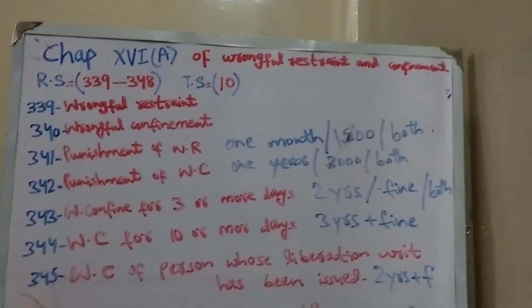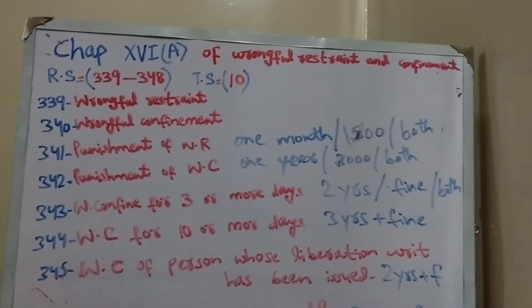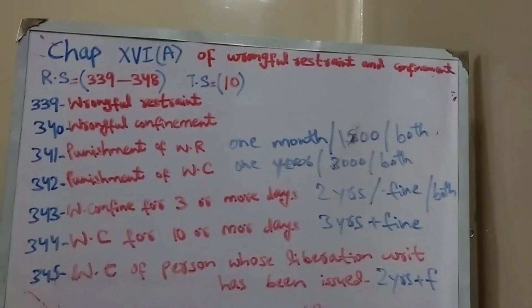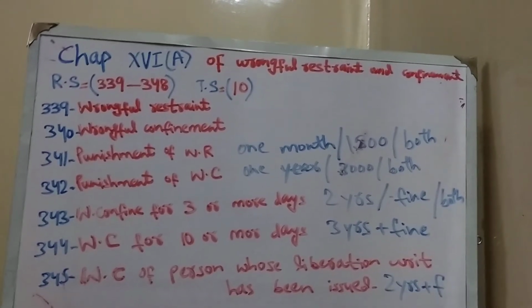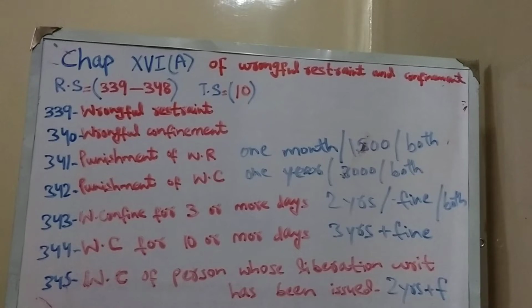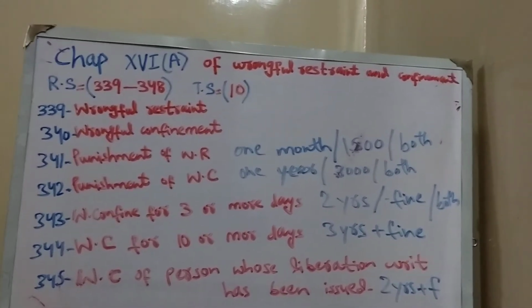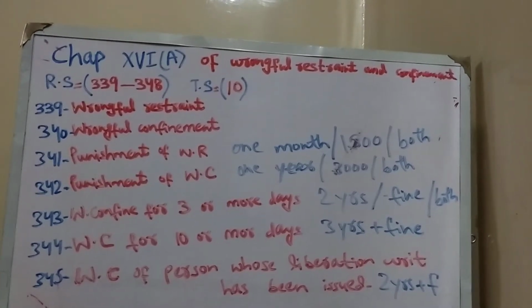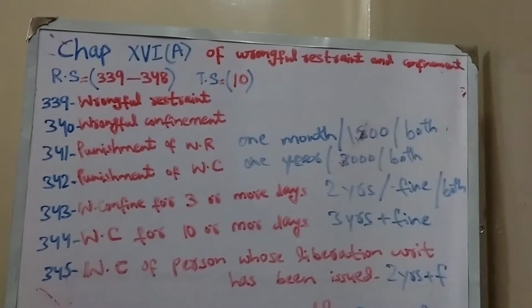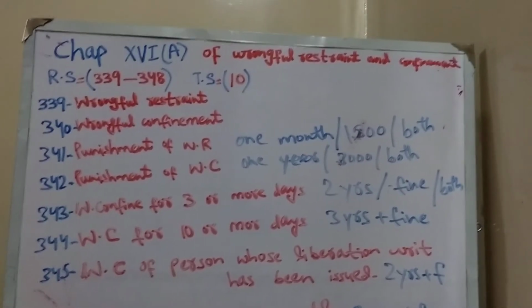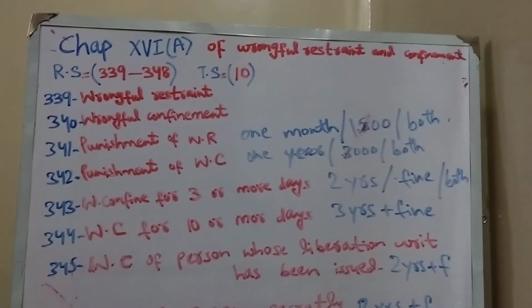To make it easy: whoever, of any gender, man, adult, minor or female, obstructs or stops any person, either a natural person or a legal person, from moving in a particular direction, along a particular passage or way in which the other person has a lawful right to pass, in this case we say that he has wrongfully restrained that person.